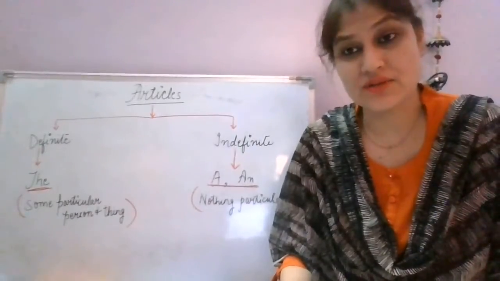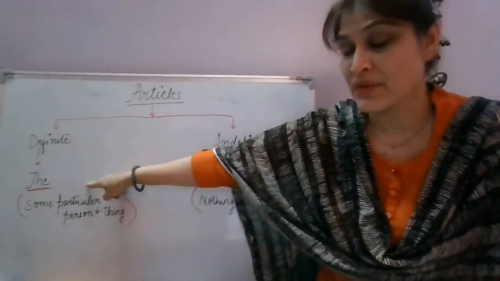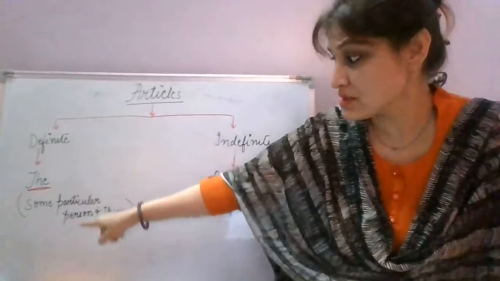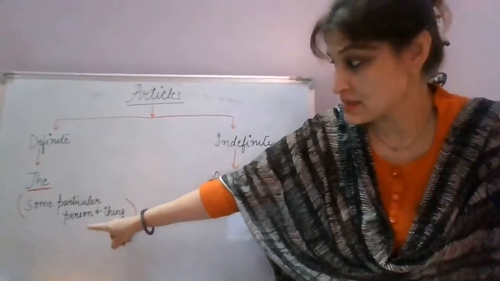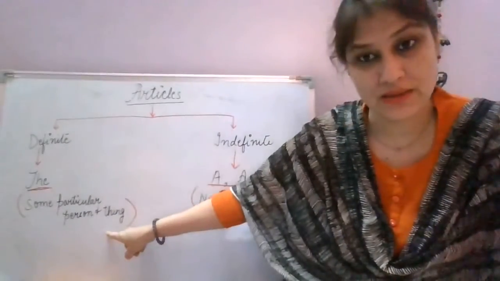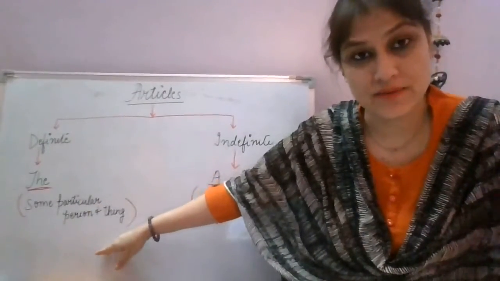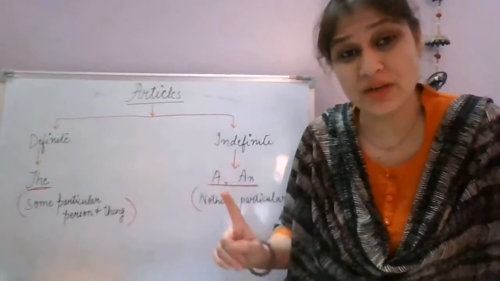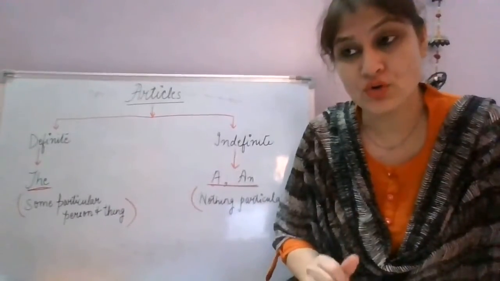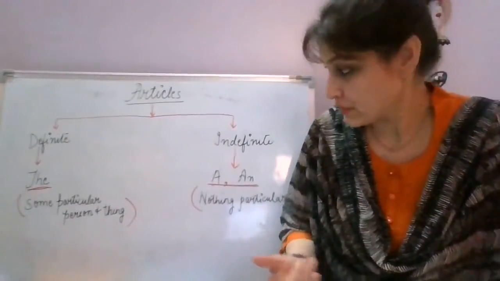Now understand, definite article is the. Definite means we're talking about something in particular, some particular person or thing. Then we use the. For example, the son, the boy. We are talking about that particular boy whom we all know, right?